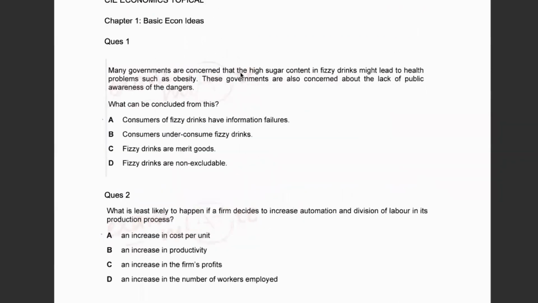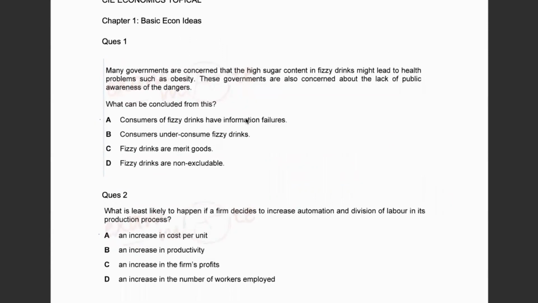We'll be dealing with the topical questions of CIE Economics, which is from your very first chapter, Basic Economic Ideas, which is chapter 1. So let's get started with the very first question, which is: many governments are concerned that the higher sugar content